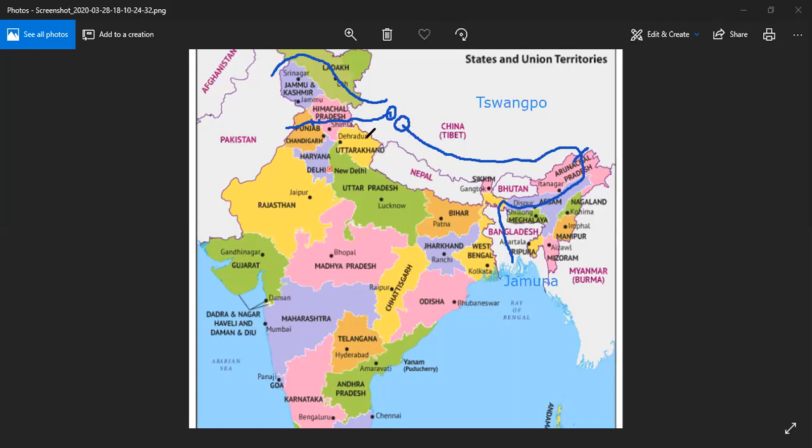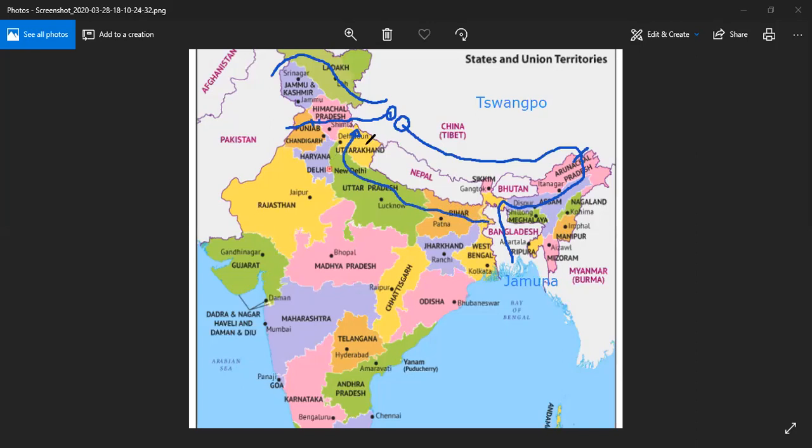And coming to the Yamuna. Yamuna is a river which originates from near Dehradun, and the glacier from where it comes is the Yamunotri Glacier, and it passes from Uttarakhand to UP, which is Uttar Pradesh. It passes through Bihar and merges with the other.